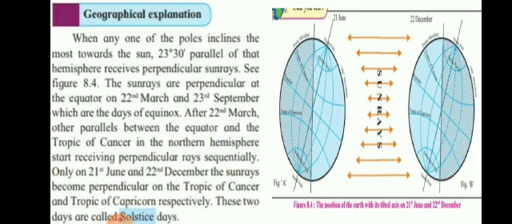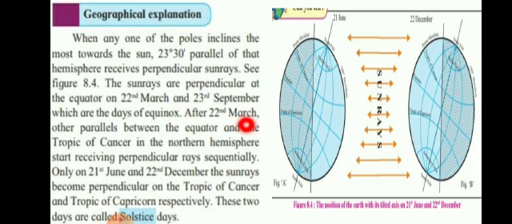that hemisphere receives perpendicular rays. The sun rays are perpendicular at the equator on 22nd March and 23rd September, which we have already seen, it is equinox. These two dates are the equinox, when the earth is in the position which is the same from the sun. The distance here is exactly the same on both these days.